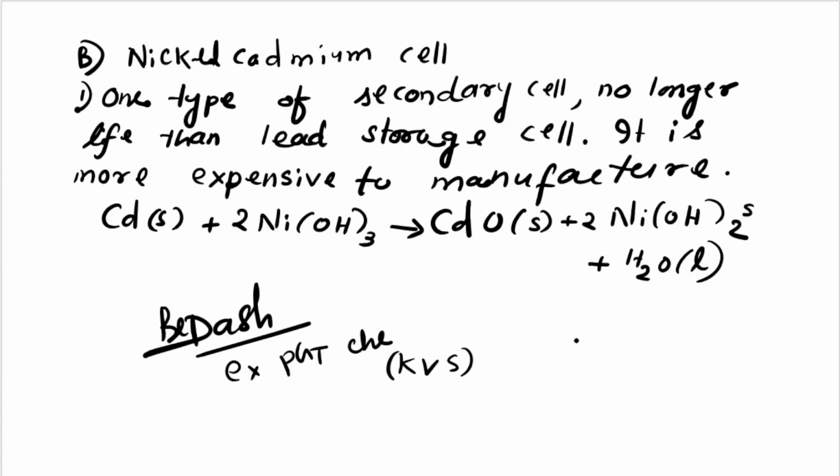This is the main reaction by combination of anode and cathode reactions. Cadmium is in solid form, and it gives CdO. In Ni(OH)2 the oxidation state is plus 2, and when nickel hydroxide is on the reactant side, it is plus 3.